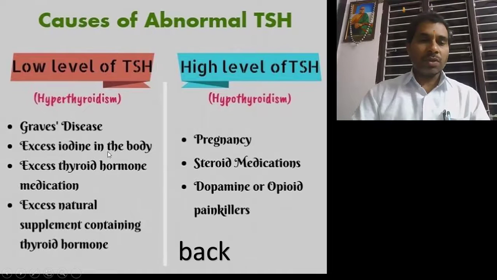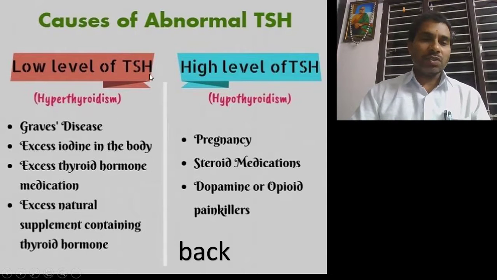Why excess iodine? The thyroid hormone increases when the TSH is low. If the TSH is high, the thyroid hormone becomes low, and that is called hypothyroidism.